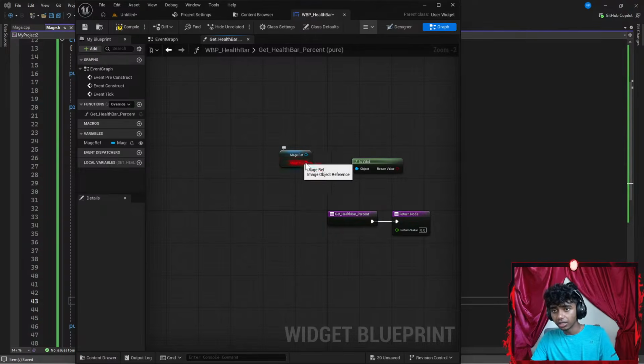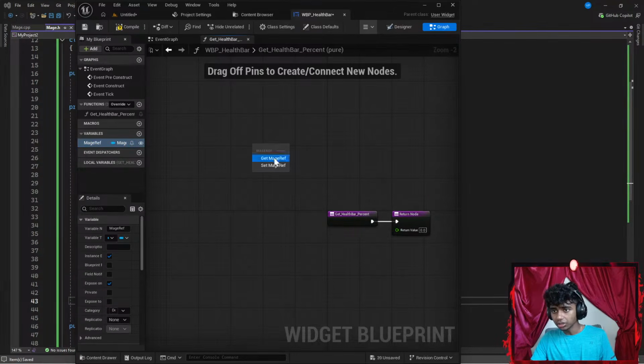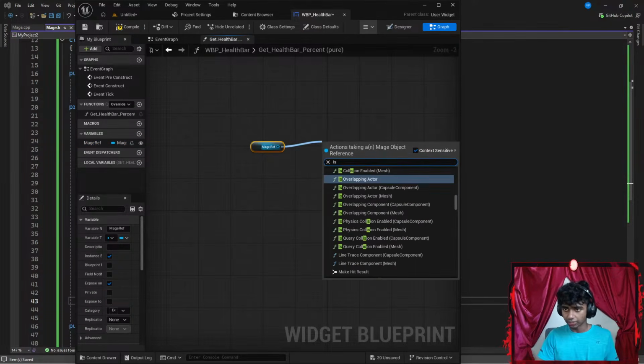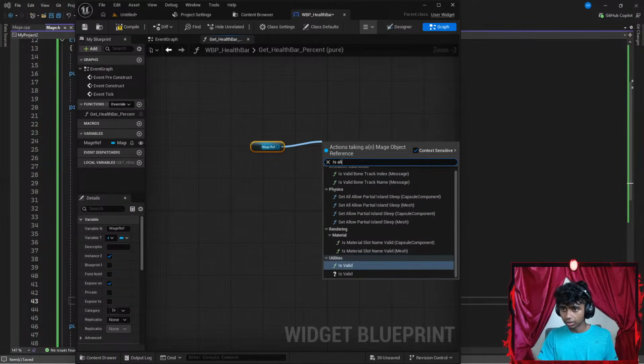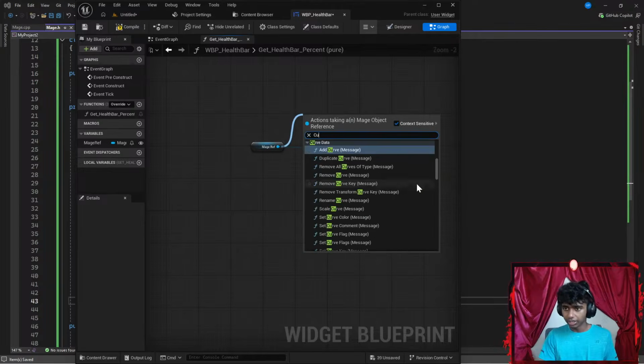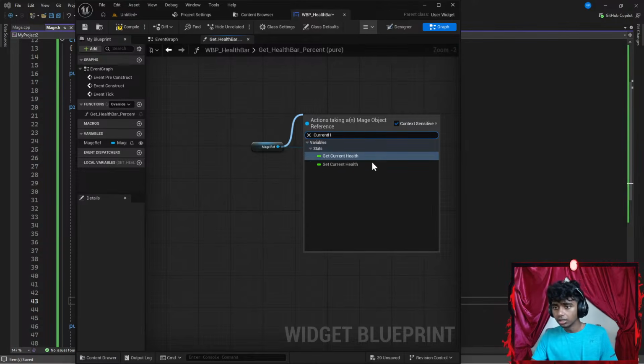Change variable. Let's go ahead and delete this. Let's get my mage here. I want to go ahead and get mage. The first is going to check something like is valid. Okay, I'm going to go ahead and get the is valid here. Then let's get that up there. Let's go with something like current health. Oh, I see. Okay, so I have current health.